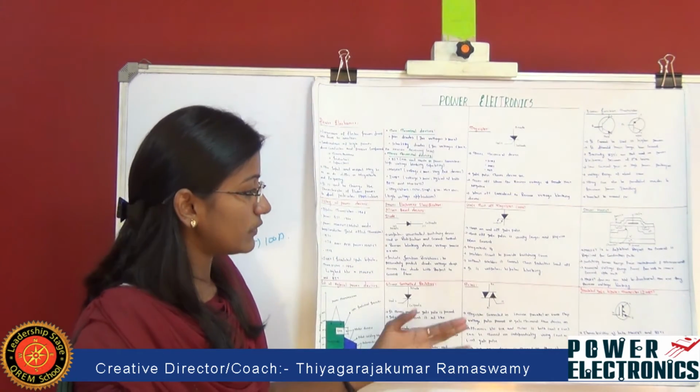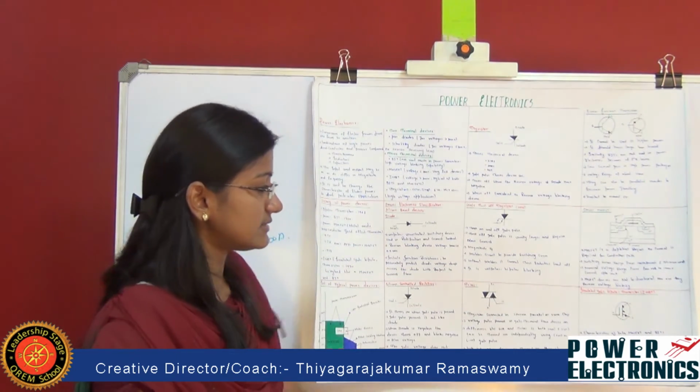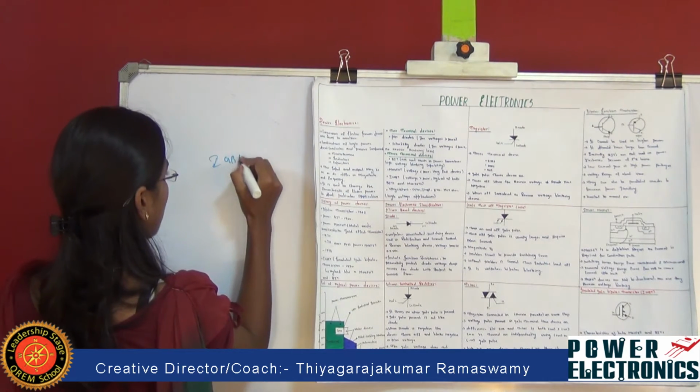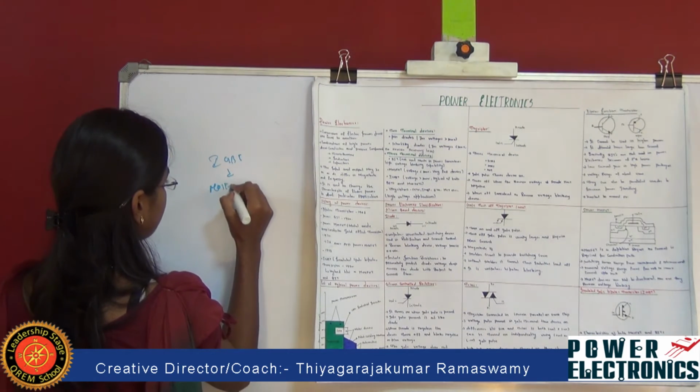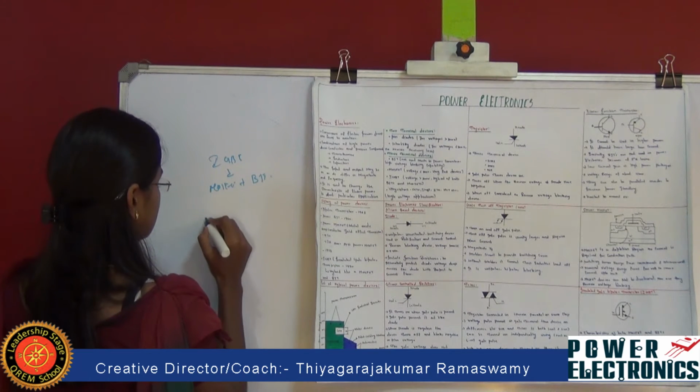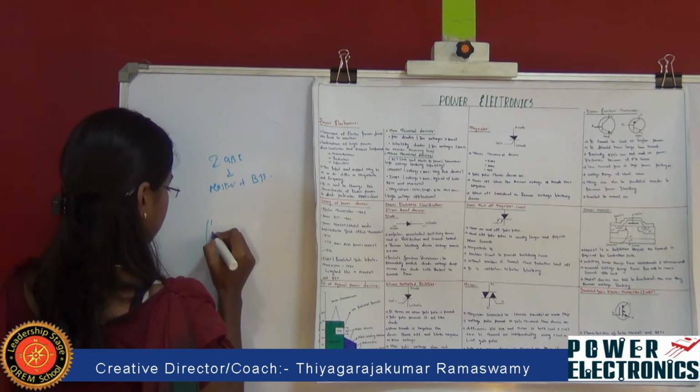Next we are going to see the insulated gate bipolar transistor. This IGBT is a combination of MOSFET as well as BJT. So this is a circuit diagram.